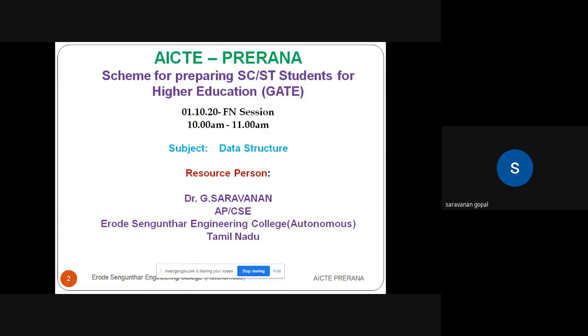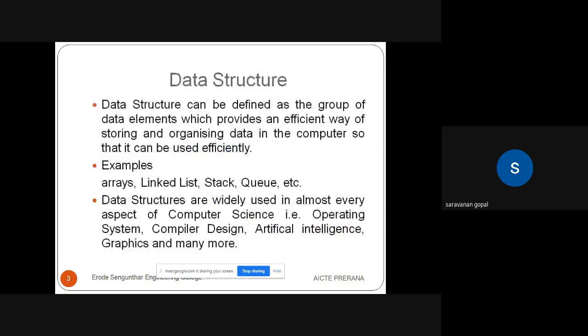Today we're going to present data structure concepts from a point of view, particularly the tree, in this session. Before going to see the tree data structure, we want to know about data structure. So what is a data structure? It's a way of organizing the data, and it also covers the relationship of the data with each other. That's what we call a data structure.